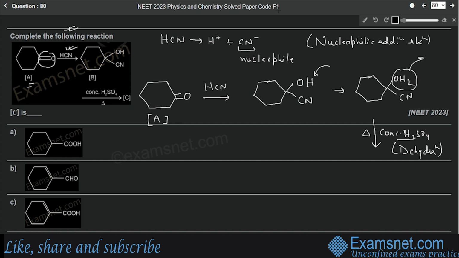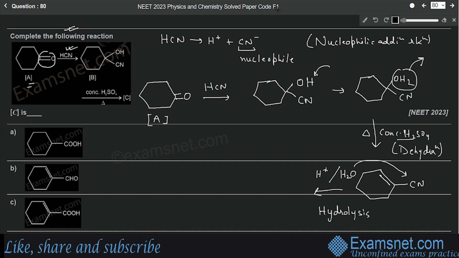So this OH2 will get removed from here and it will give rise to a double bond at this position. So let's see what will happen. This is the cyclic structure. Here a double bond will develop due to the removal of OH2 from here and CN will remain at this point. Now what will happen with CN? We know that we still have H+ ion in the solution. Now we also have water molecule in the solution. So CN will react with water molecule and take part in hydrolysis.